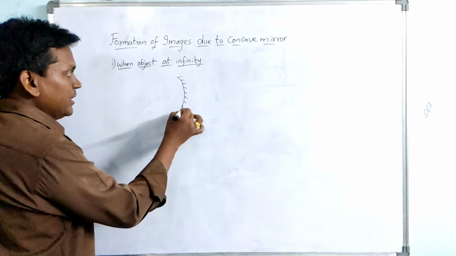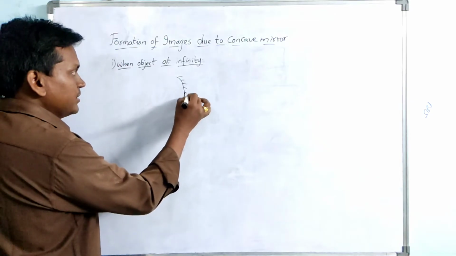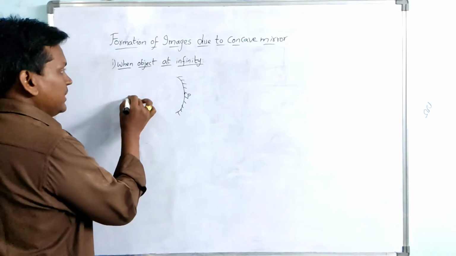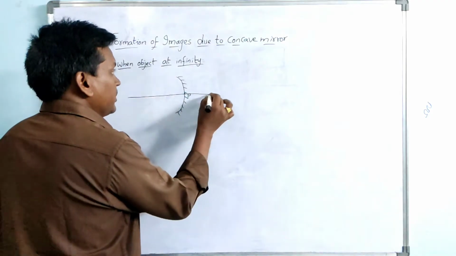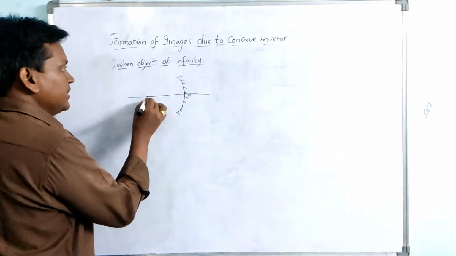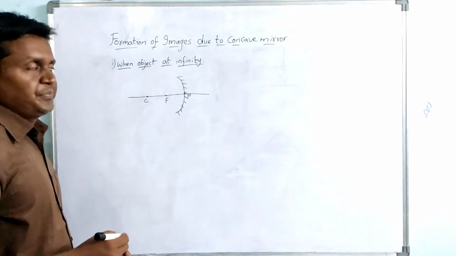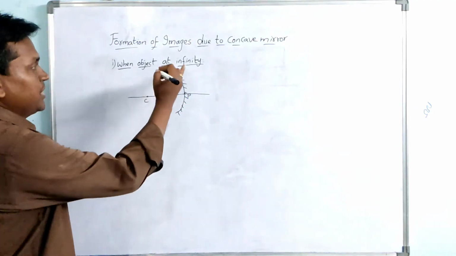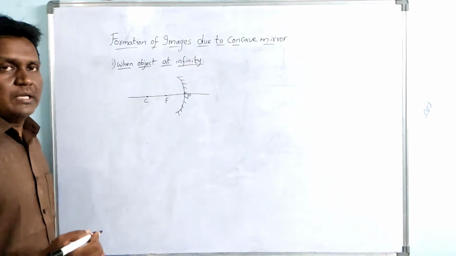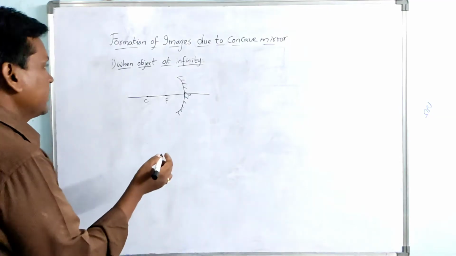This is a concave mirror, and we know that this is the pole and this is the principal axis, this is the center of curvature, and this is the principal focus. So here we are saying that the object is at infinity, that means the object is far away from the mirror.